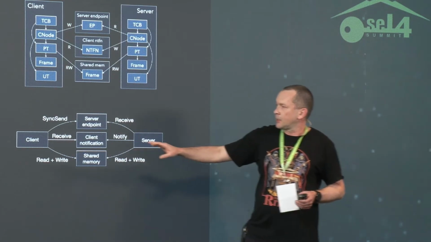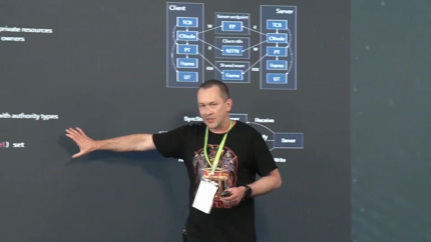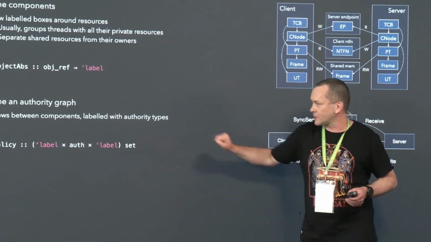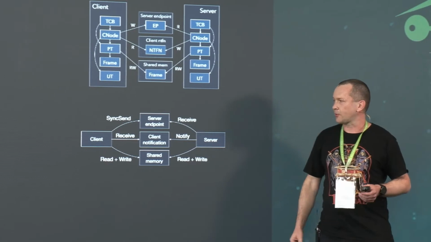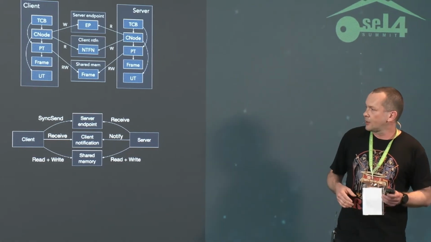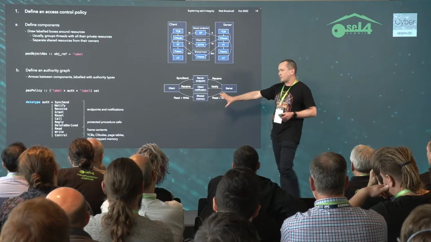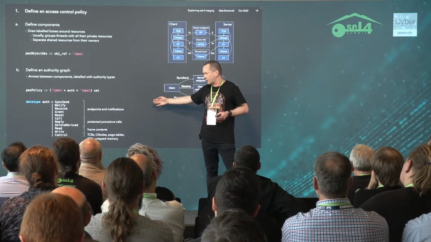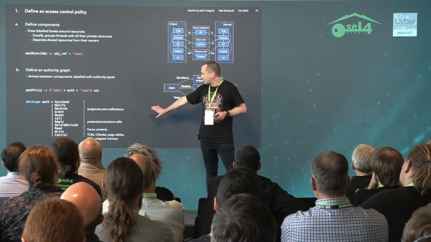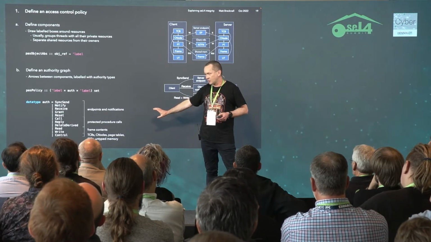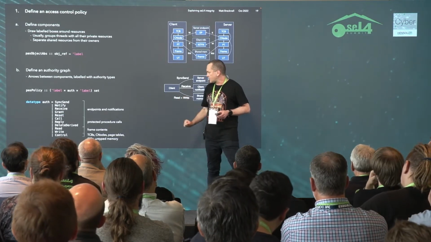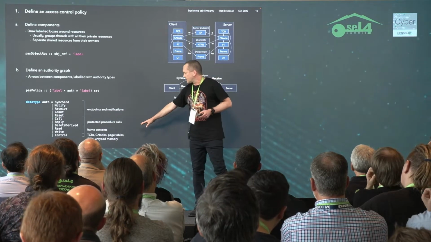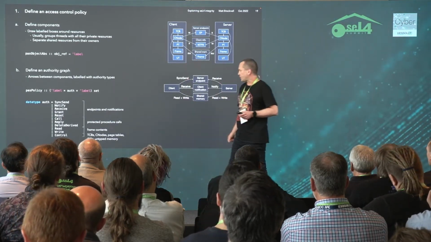Okay, so in the formalization, we represent that as a set of triples. We just have two labels and an authority. These are just the types of authority that we can have in the system. There are a few for talking about communication with endpoints, some for talking about protected procedure calls, reading and writing frames, and then everything else is bundled into this control authority.